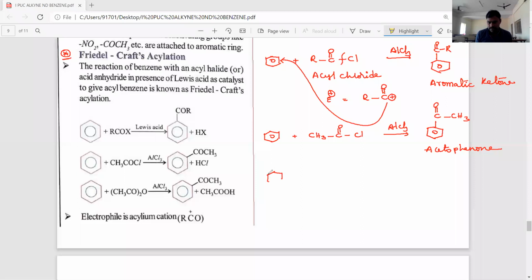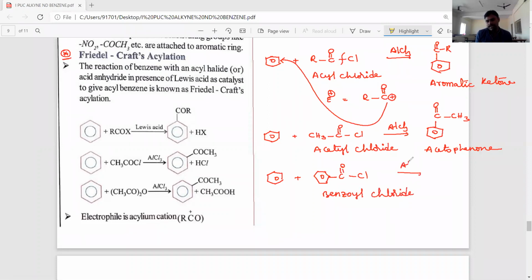Okay, now another important reaction of Friedel-Crafts acylation. Benzene reacts with benzoyl chloride, meaning that in place of R, a benzene ring is kept. Acetyl chloride is the one with CH3; this one is called benzoyl chloride.